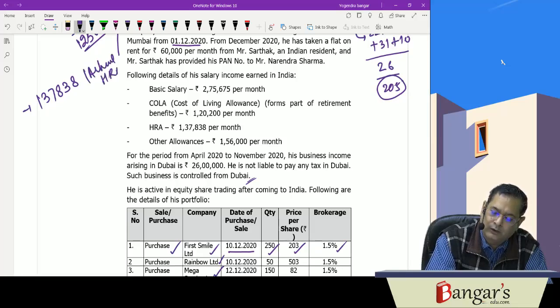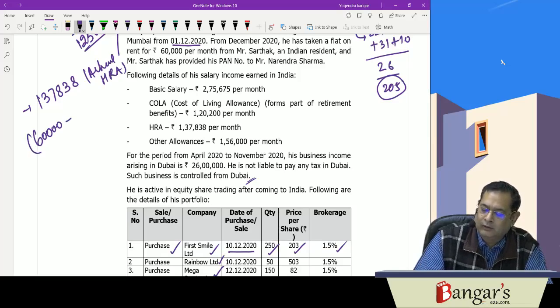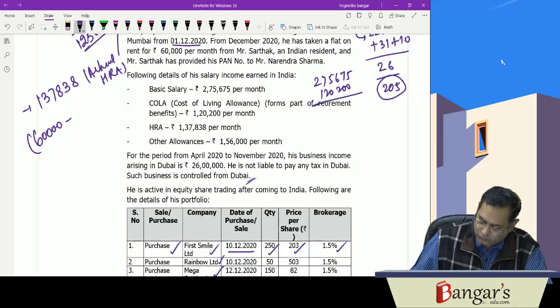We can calculate it for 1 month. Rent paid is 60,000 per month minus 10% of salary. Salary is 275,675 for a month plus 120,200. That is 395,875.